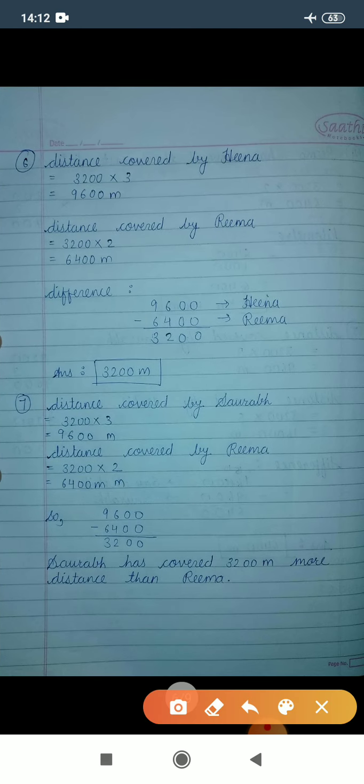First we calculate distance covered by Saurabh, then distance covered by Rima. Now for calculating how much more Saurabh has run, we need to subtract these two numbers. So 3200 meters more is the distance covered by Saurabh than Rima.